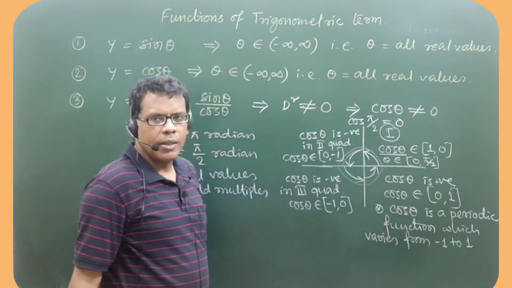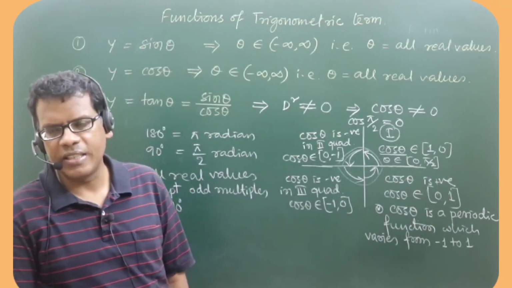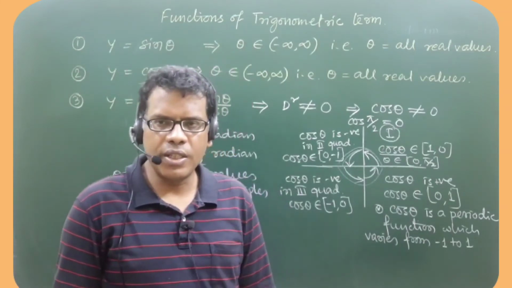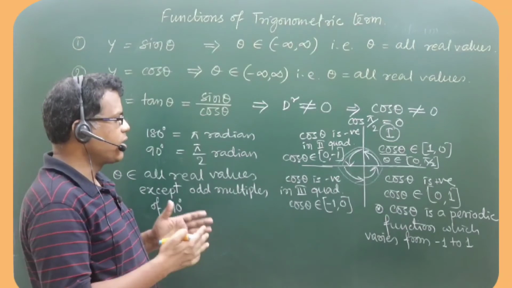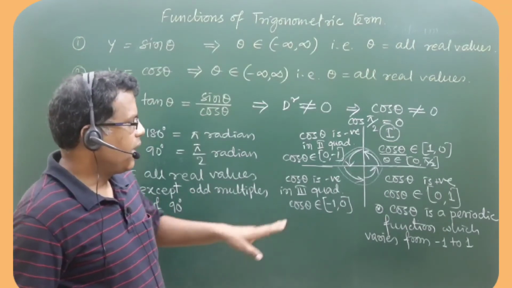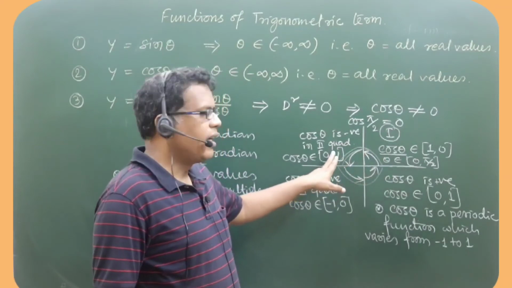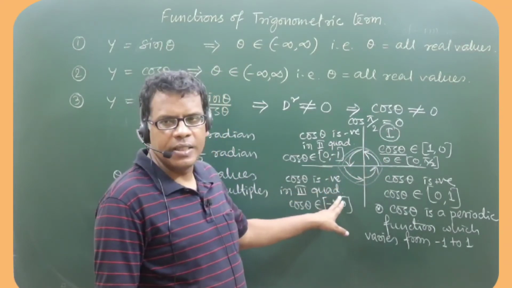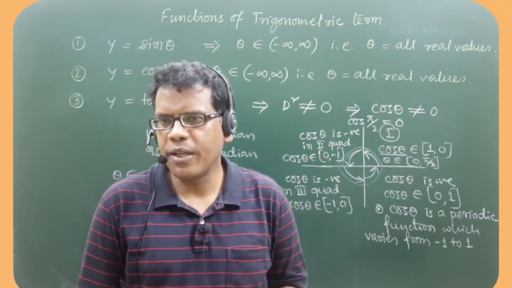Are you getting it? The behavior of cos theta in first and second quadrant is decreasing in nature, and in third and fourth quadrant it is increasing in nature. So in every quadrant its mod value changes by 1. Here it is decreasing by 1, here decreasing by 1, here increasing by 1, here also increasing by 1. Is that okay?